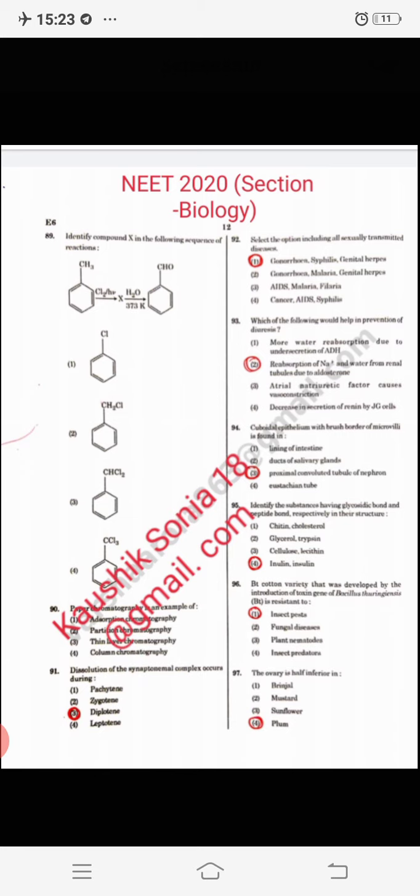So we have also discussed this. Okay, so this is okay for today. So keep in your mind that from biology most of the questions are usually asked from NCERT, so NCERT must be on your fingertips.